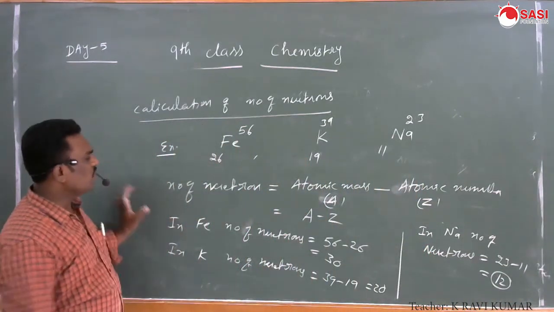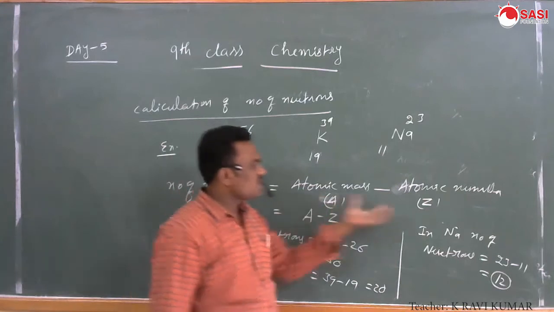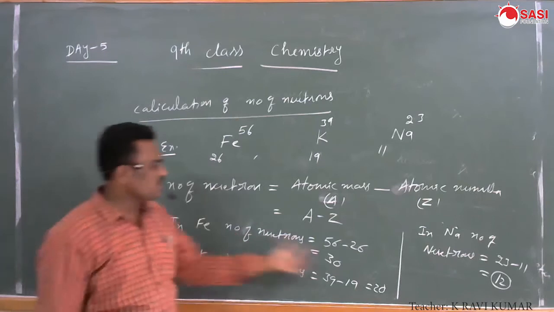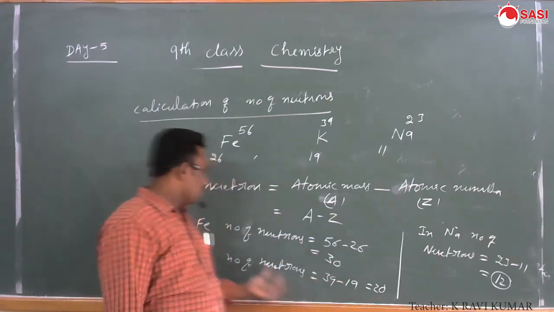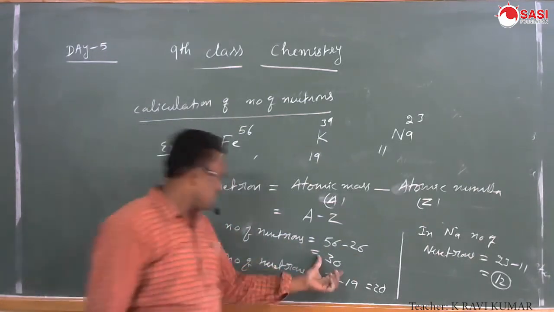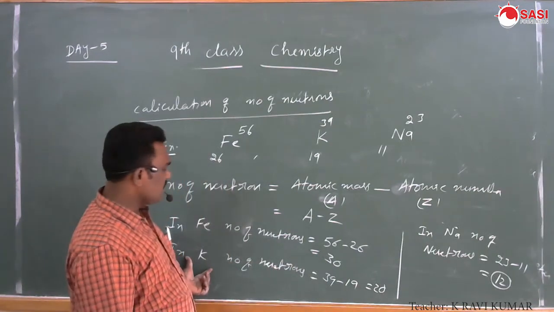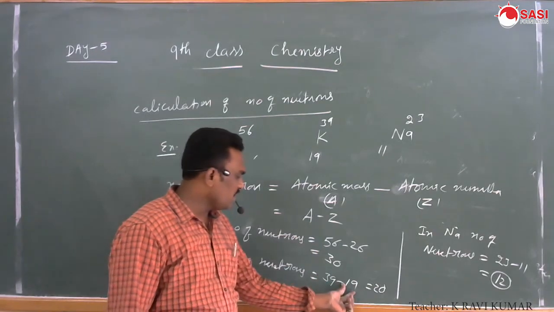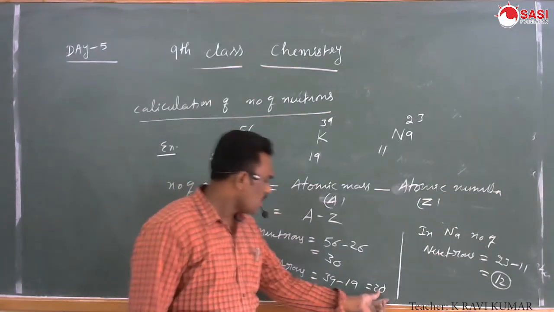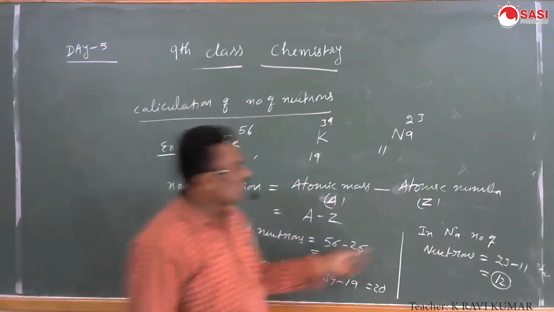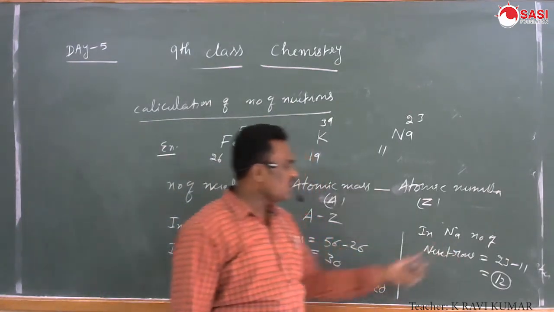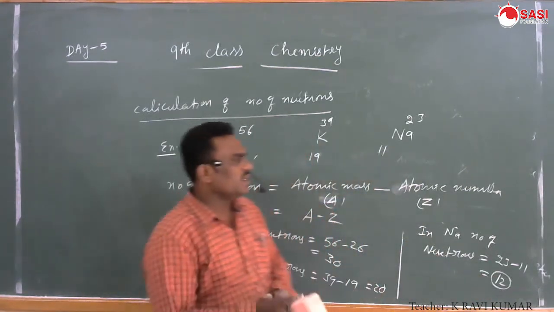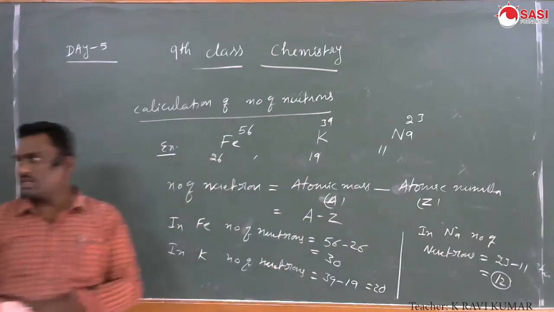Number of neutrons equals atomic mass minus atomic number. That is the calculation of the number of neutrons. Okay, thank you.